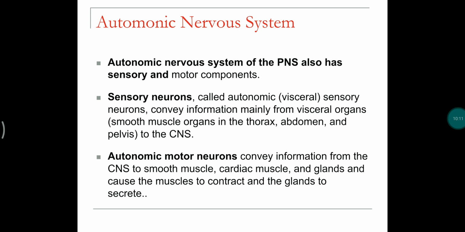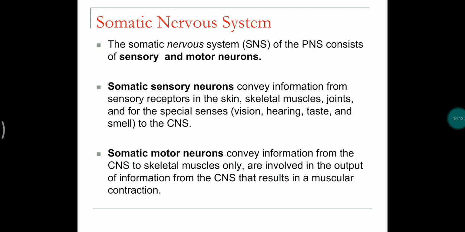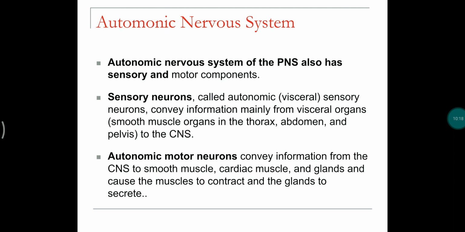But the somatic nervous system functions voluntarily, whereas the autonomic nervous system performs involuntary functions.